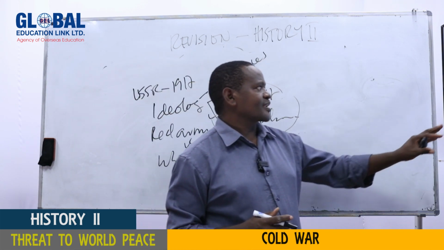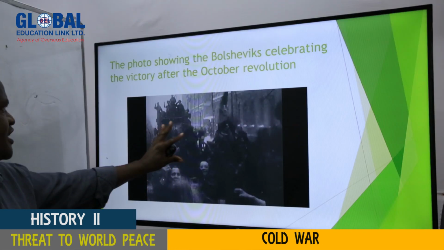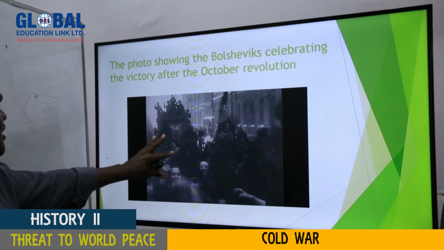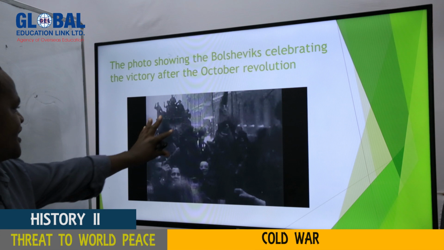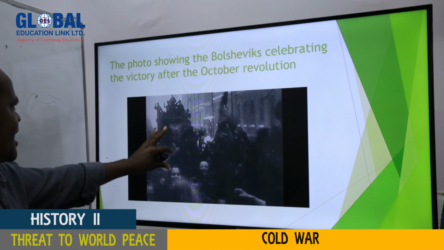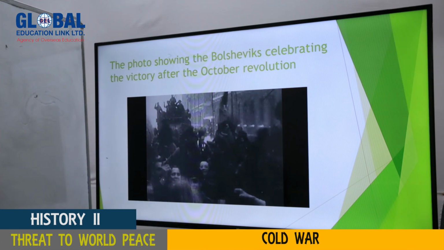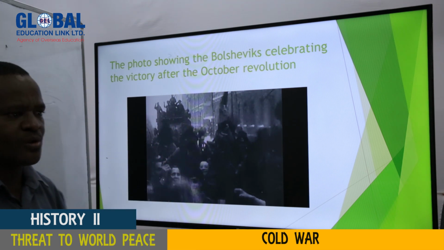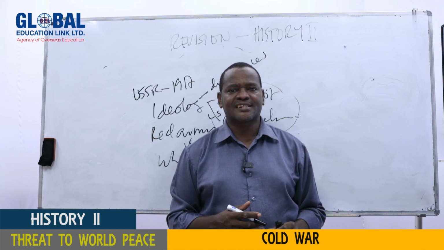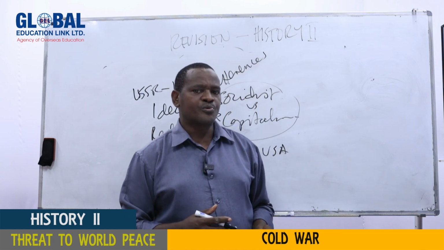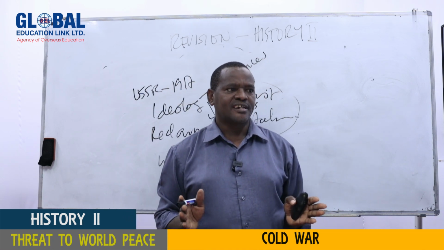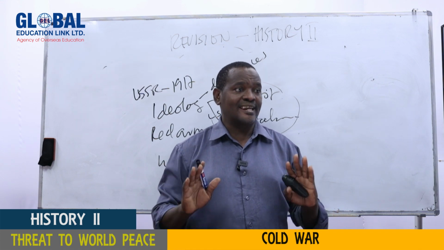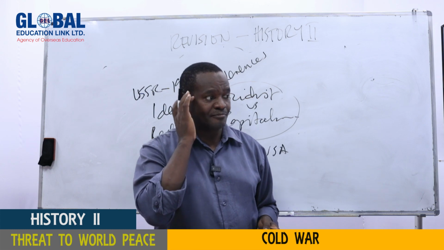My dear students, this is the picture which shows the people of Soviet Union, the Bolsheviks, in fact, celebrating the victories during the October Revolution of 1917. A revolution which, as I said, changed the world. It changed the world because it led to the emergence of the Cold War, which later came to divide the world into, in fact, 3 blocks. The Eastern Bloc, Western Bloc, and later the non-aligned countries, my dear students.